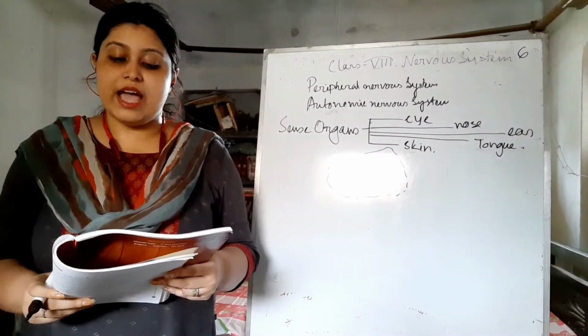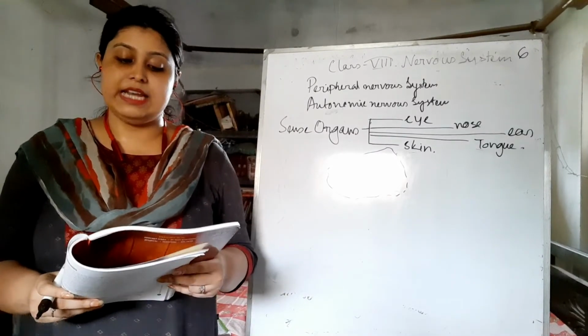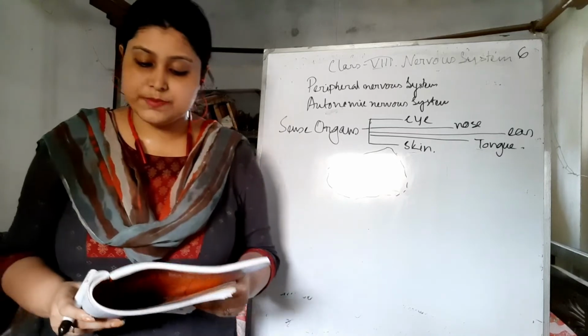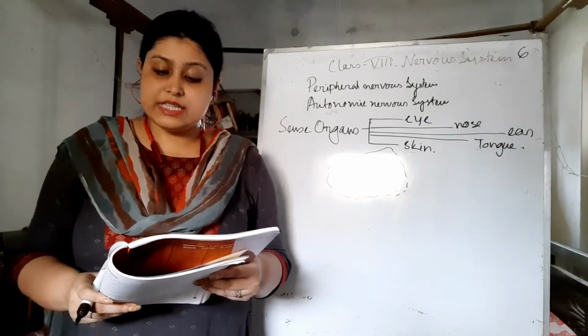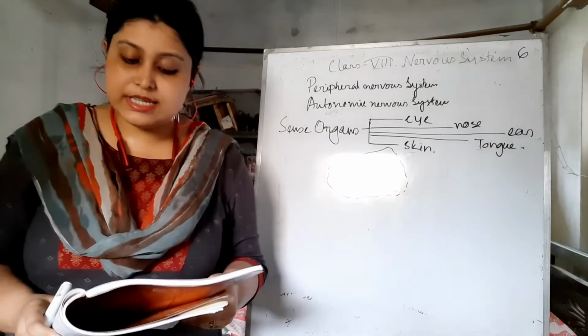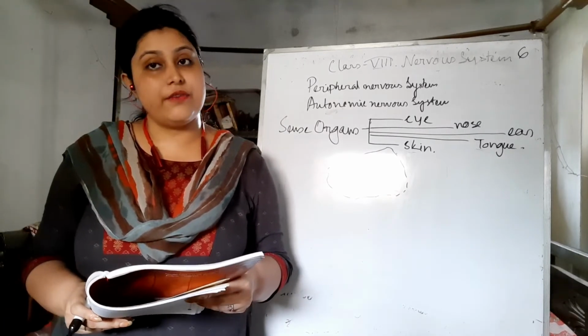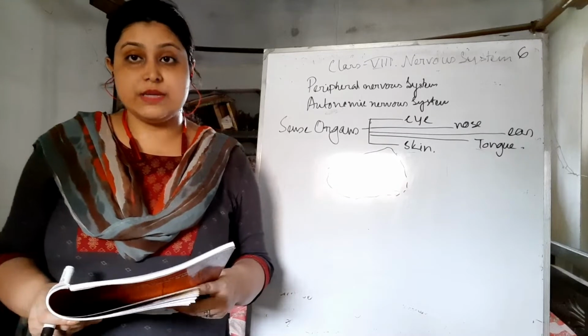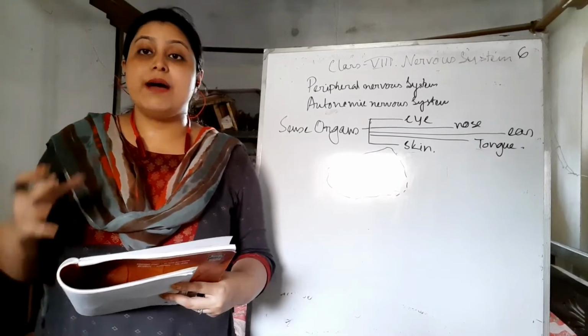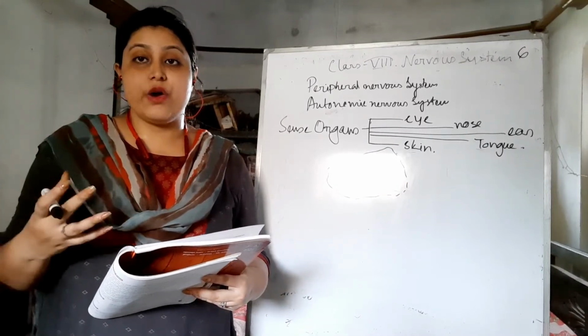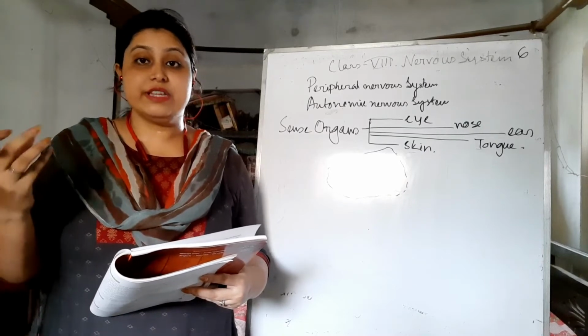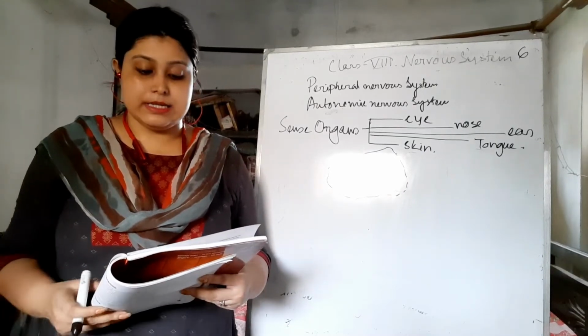Stimuli such as heat, sound and light are detected by different receptors, which are special cells present in the sense organs that receive a stimulus from the environment. We all know about the stimuli, and by these stimuli the sense organs or these nerves can receive the impulses.